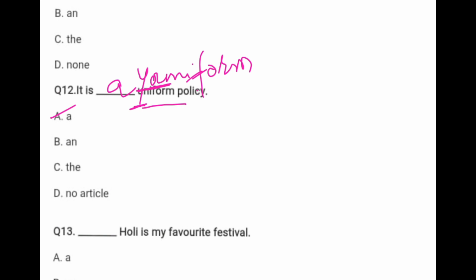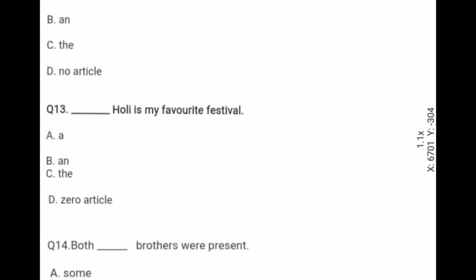Now come to the next question. Question number 13. Dash Holi is my favorite festival. Whenever there are names of festivals, never use any article. So you have to put here the right option D, zero article.